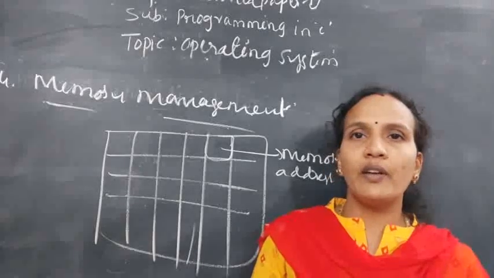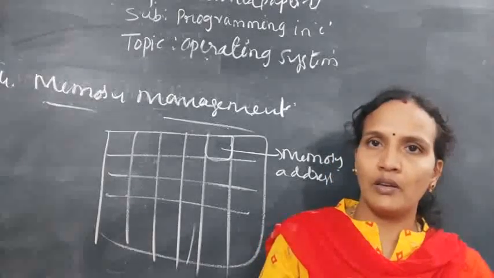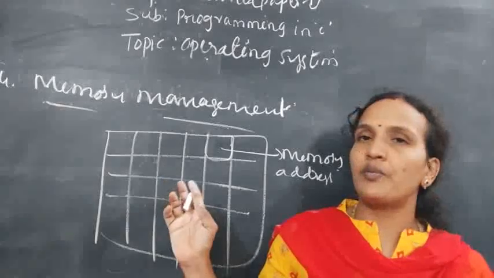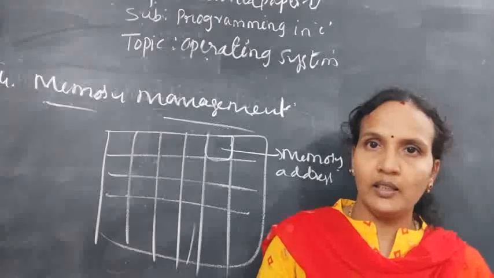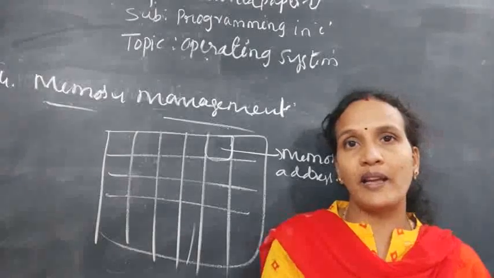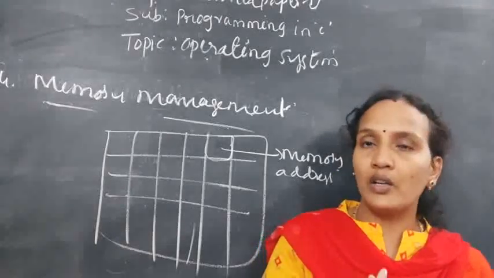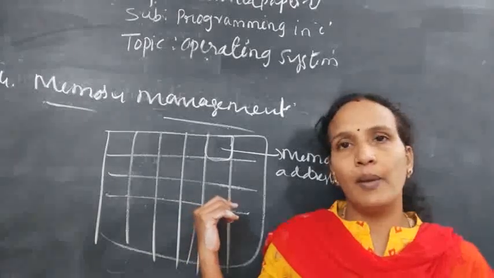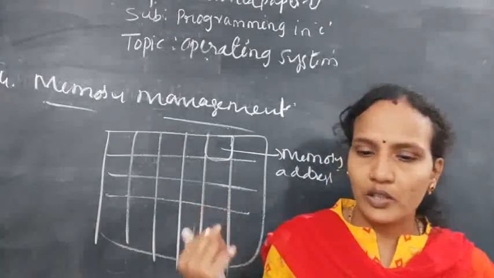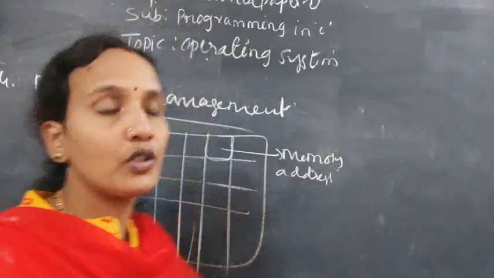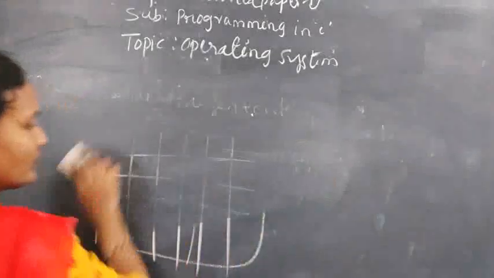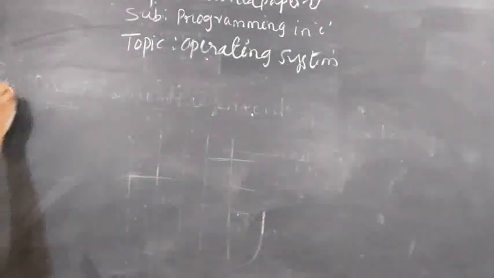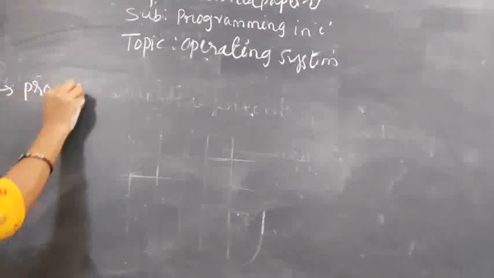Clear? So whenever any user is requesting memory, the operating system should give the memory to that user. And whenever the user deletes a file, it should collect that memory back from the user and save that information inside the memory. Clear? So this is the job of memory management, one of the jobs of the operating system. The next one is process management.